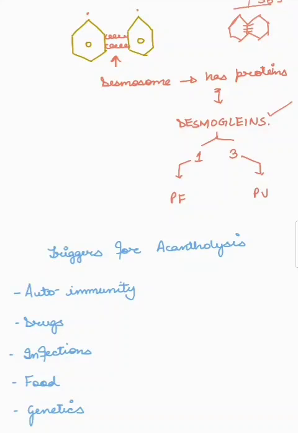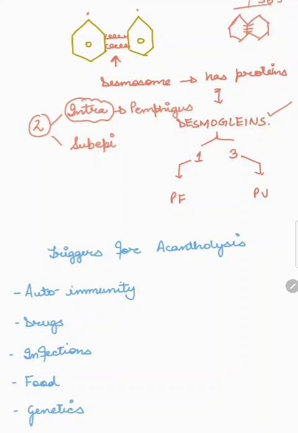Now, in the pathogenesis of immunobullous disorders, once we start studying them, we'll realize that there are two types: the intraepidermal disorders and the subepidermal disorders. When we study the intraepidermal disorders, the main group is the pemphigus group.